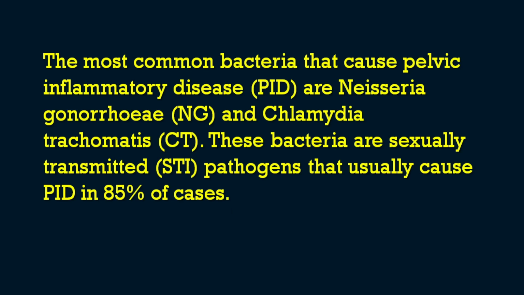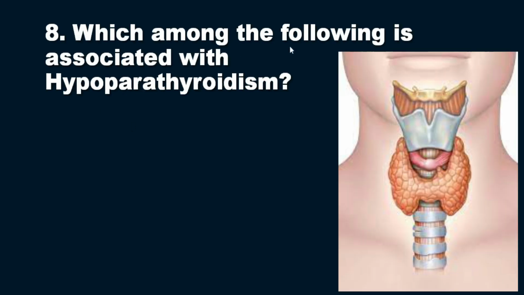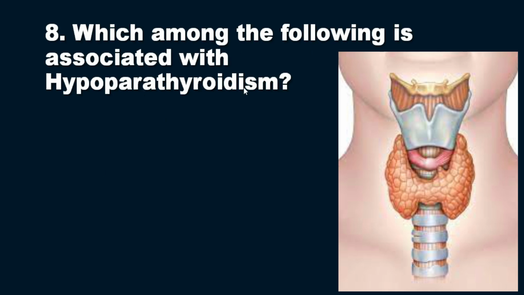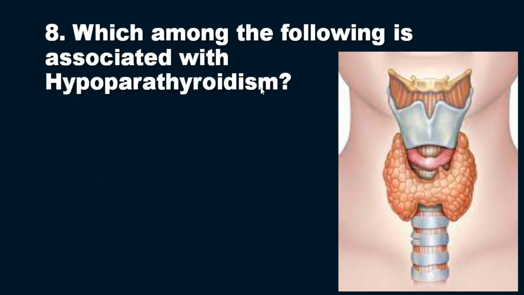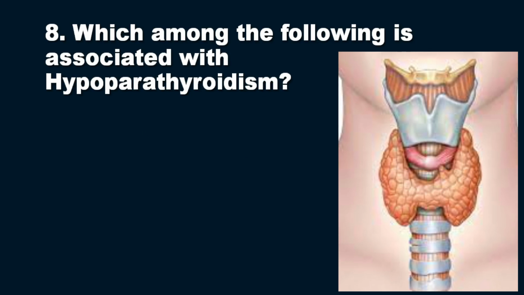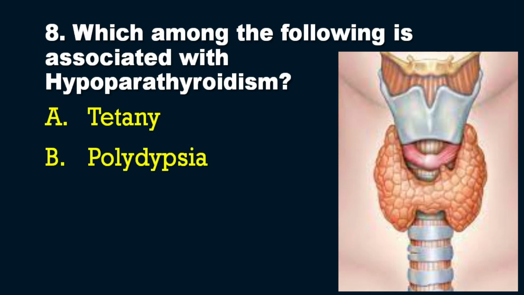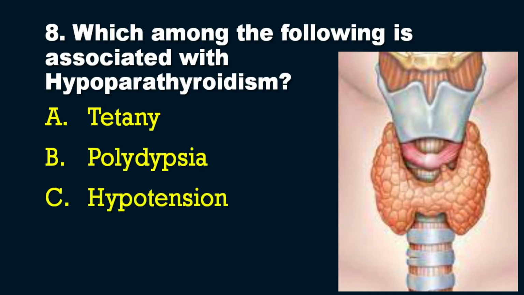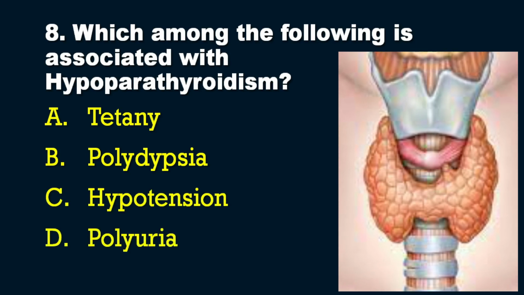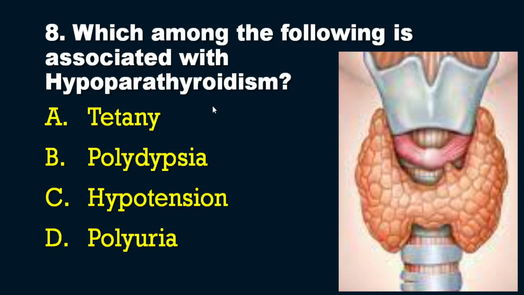So we will move on to the next question in our series, that is the 8th question. The question is, which among the following is associated with hypoparathyroidism? For every competitive exam, you can expect a certain percentage of questions from endocrinology. So here the question is regarding hypoparathyroidism. The options are option A, tetany, option B, polydipsia, option C, hypotension, and option D, polyuria. So which one is associated with hypoparathyroidism? The answer is obviously option A, that is tetany.